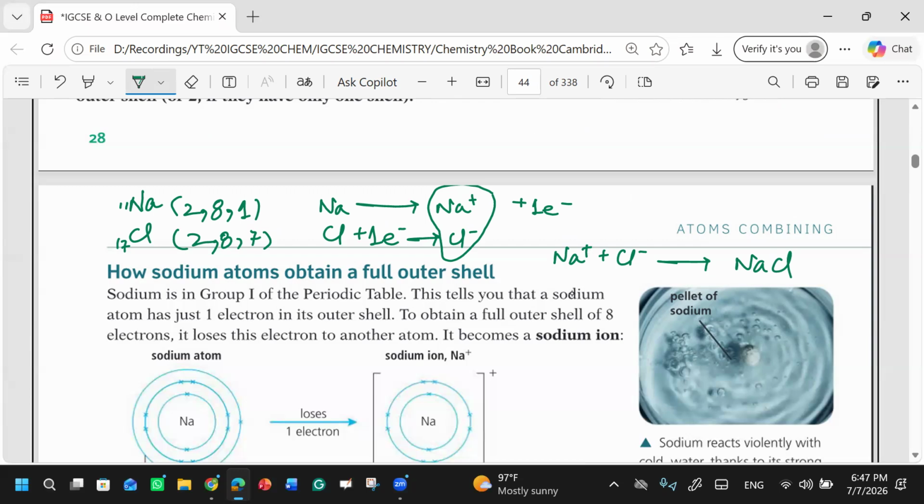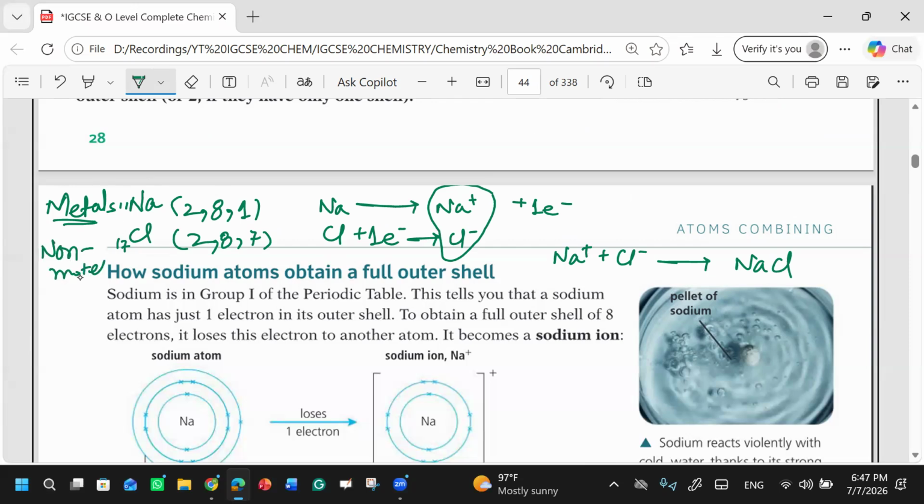Basically, you know what is happening here? Simply, you have two neutral atoms. One is a metal. I told you the group 1 elements and group 2 elements are metals. So metals always tend to lose electrons, right? Why do metals lose electrons? Because they have a pool of electrons. On the other hand, group 7 is a non-metal, right?